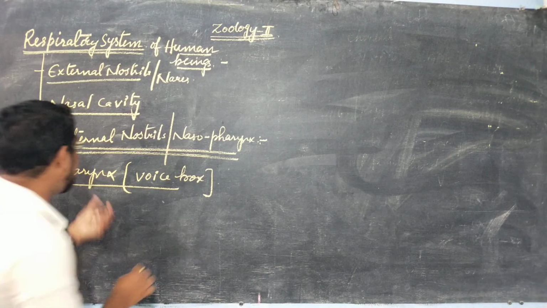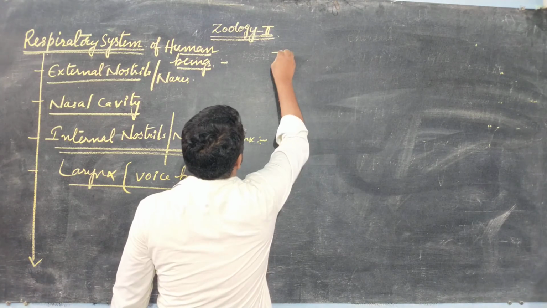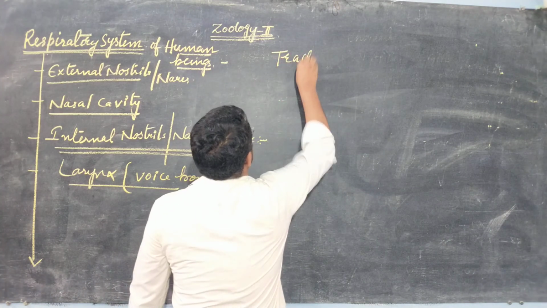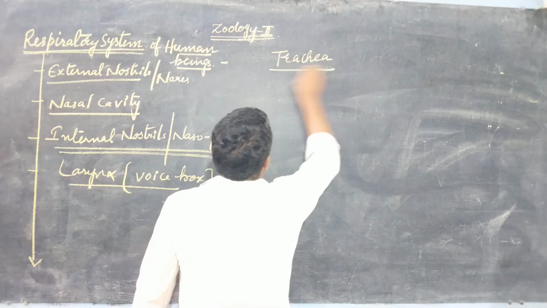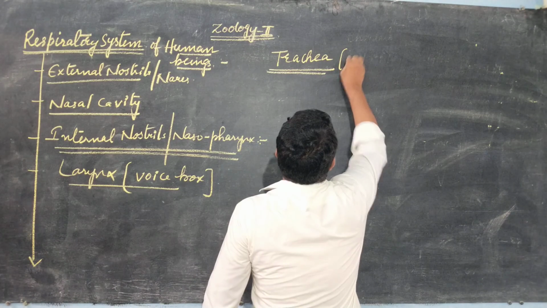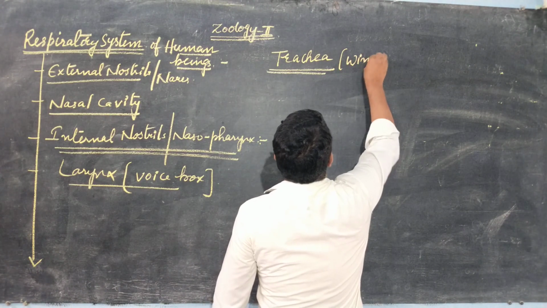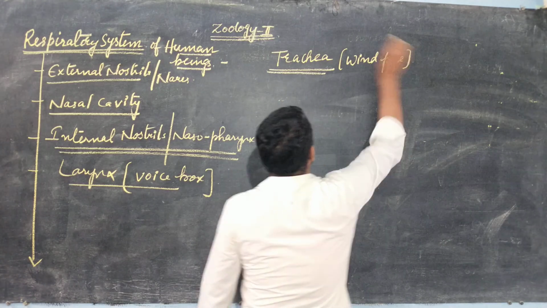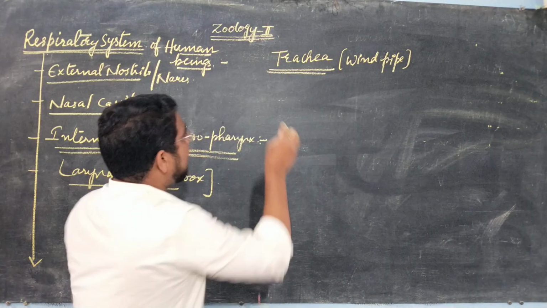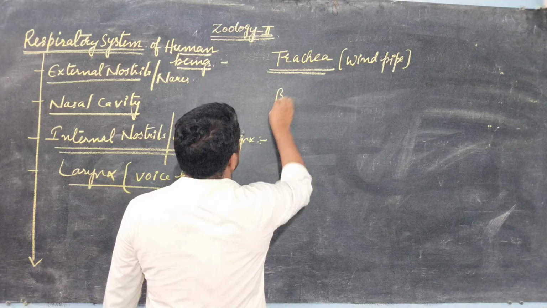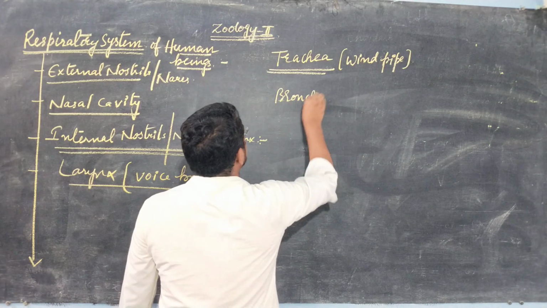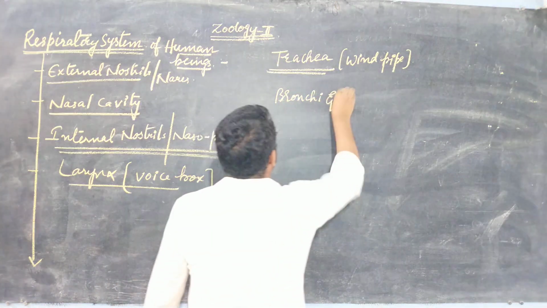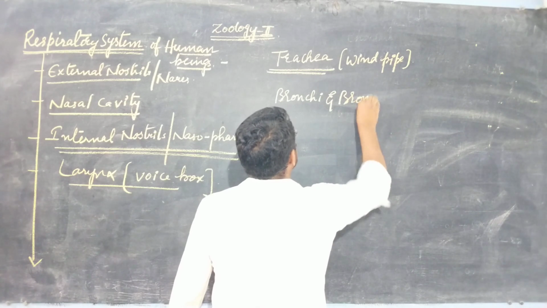Okay. And after larynx you will have what? Trachea. Trachea is also called windpipe. After trachea you will have what? Bronchi and bronchioles.